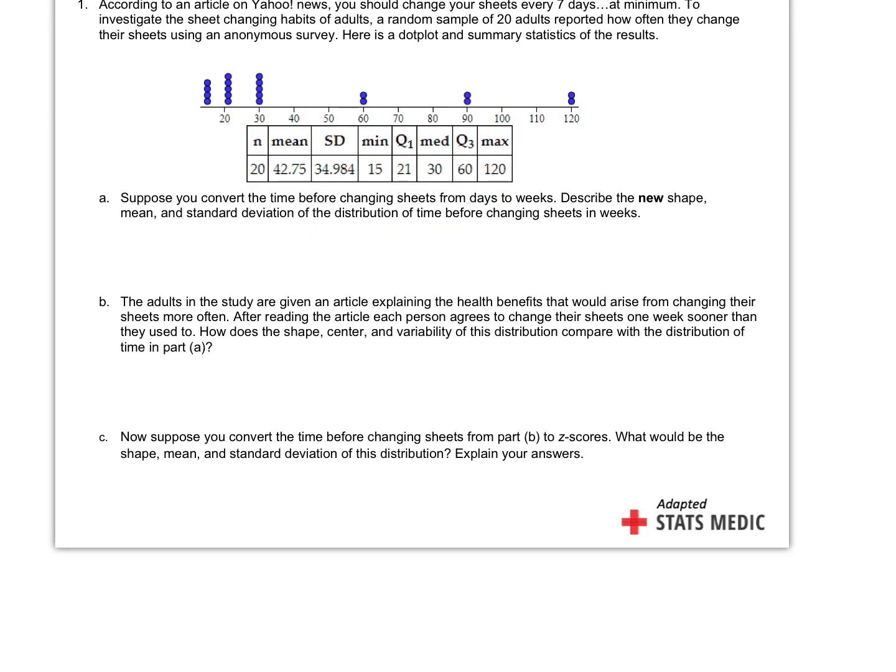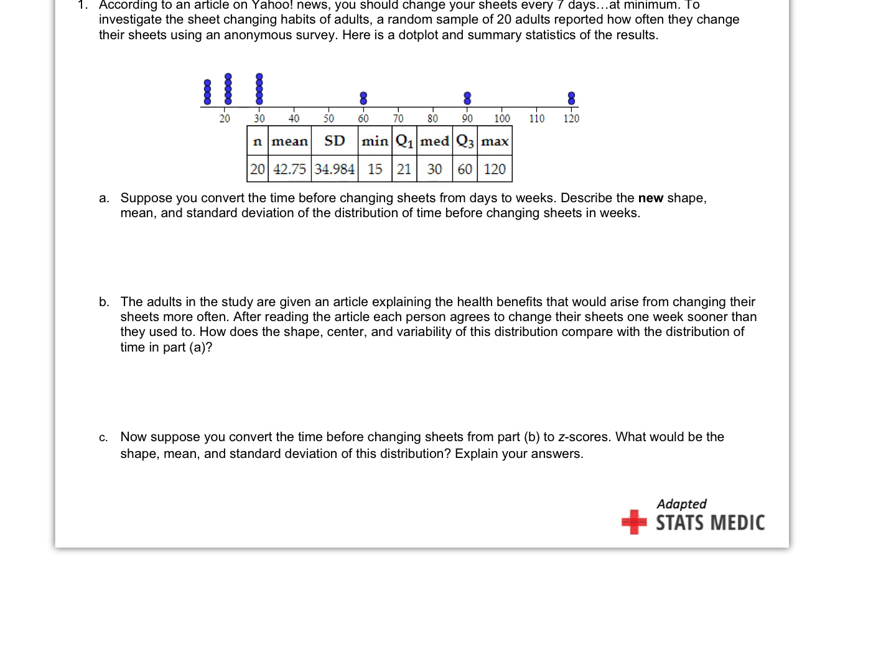Benefits that would arise from changing their sheets more often. So after reading it, they agree to change their sheets 1 week sooner. 1 week sooner would mean I need to subtract a week, right? So we're asking ourselves, okay, does subtraction affect shape? No. Based on what we've seen, subtraction will not change our shape. So the shape is going to stay the same. Will it change the mean? Yes, so all I have to do is subtract 1 from 6.11 and I get 5.11. But does subtraction change standard deviation? No. It stays the same.